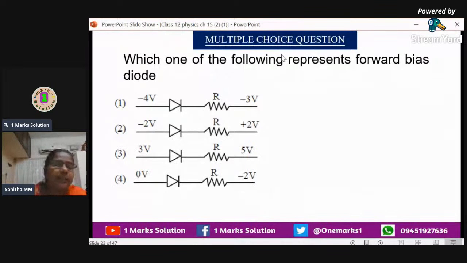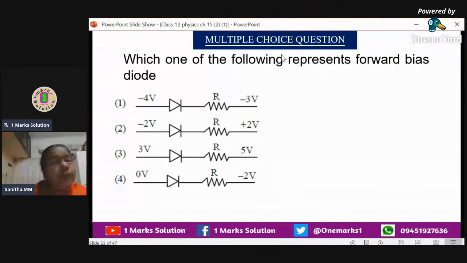And what about the third one? In the third one, positive is connected to 3 voltage and negative is connected not to negative, it is 5 voltage. If it is less than 3 voltage, we can consider that also forward bias. You have to keep that in mind. If the negative is connected to 2 voltage or 1 voltage or 0 voltage, we can consider it as forward biasing.